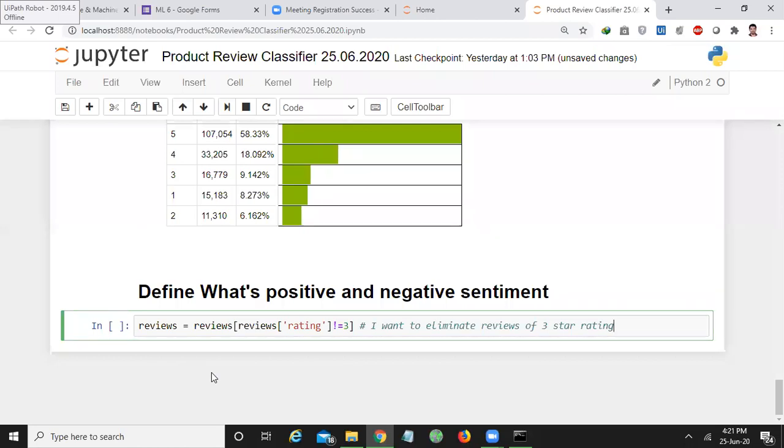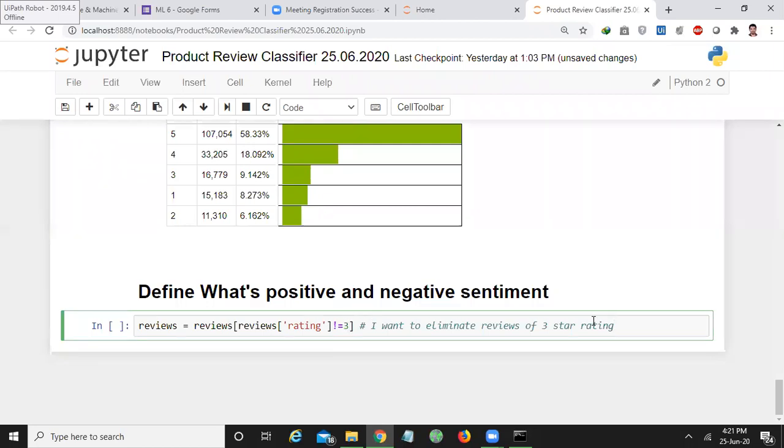Then there is no need for rating 3. I will consider a rating less than 3 as negative sentiment and a rating greater than 3 as positive sentiment. That's why I am eliminating the reviews with the 3-star rating.